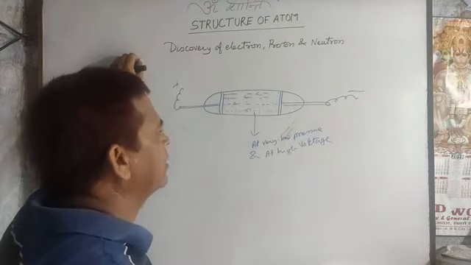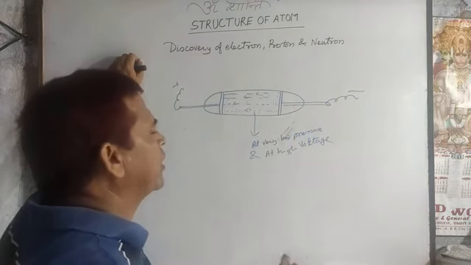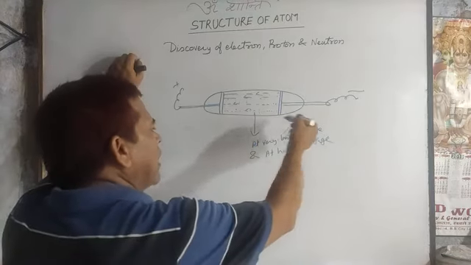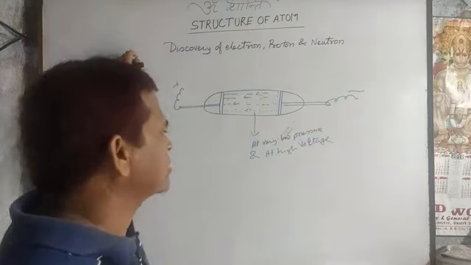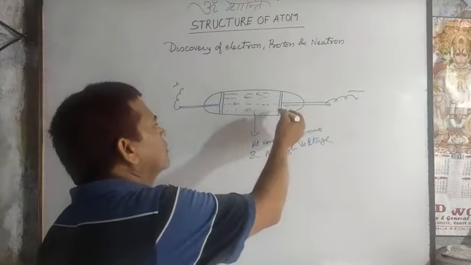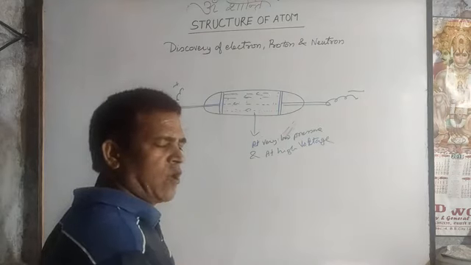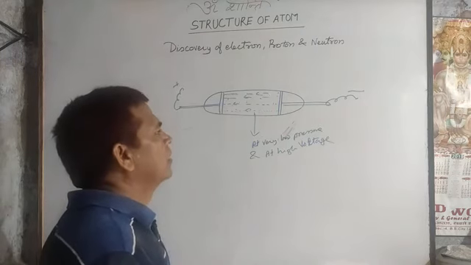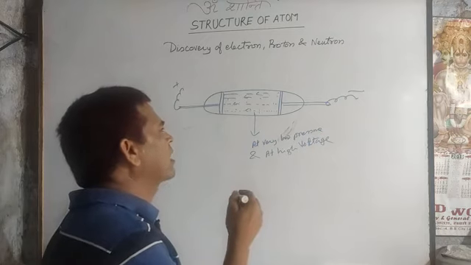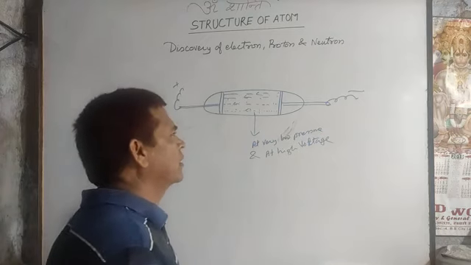So again he changed the metal and allowed the electric current at low pressure and high voltage, and the same phenomenon was observed. Then he started to think about finding the nature or behavior of the ray.